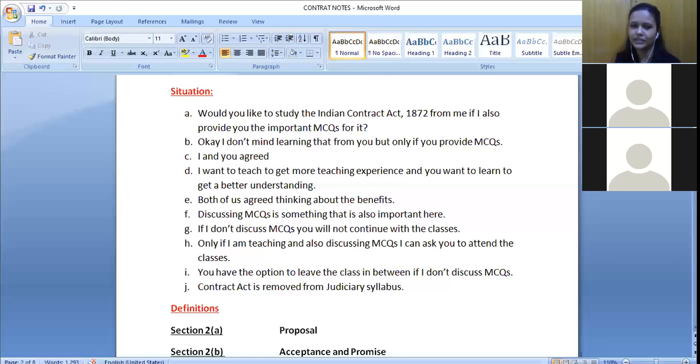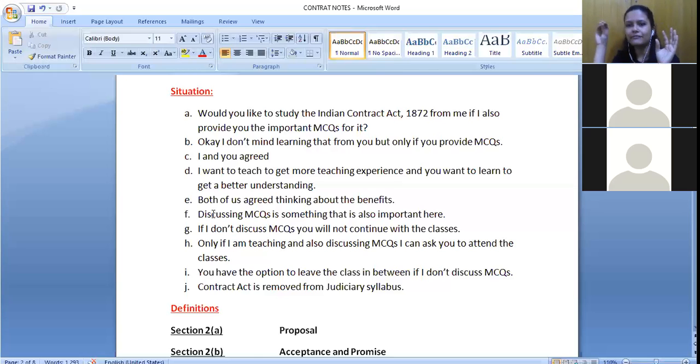Next thing is that discussing MCQs is also important here. What is the main promise? That is teaching contract. But I have also agreed to discuss MCQs, which is an important part of the contract only. So what is it? It is a reciprocal promise, right?